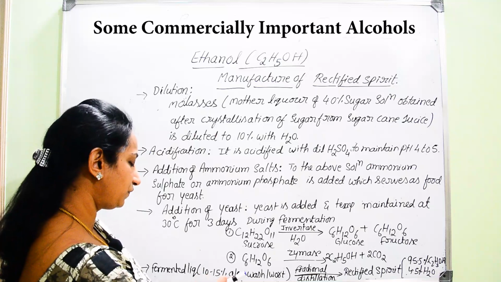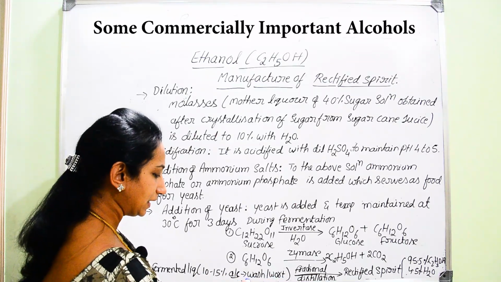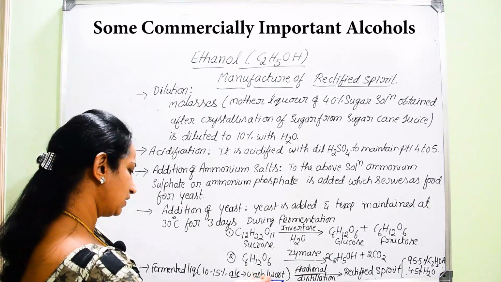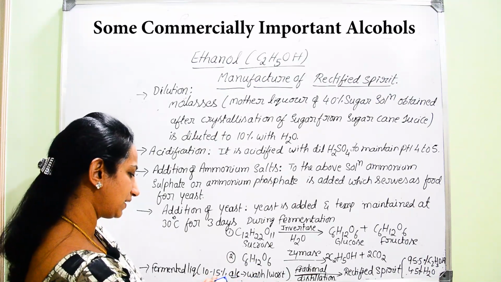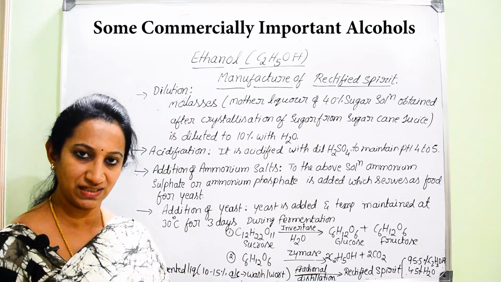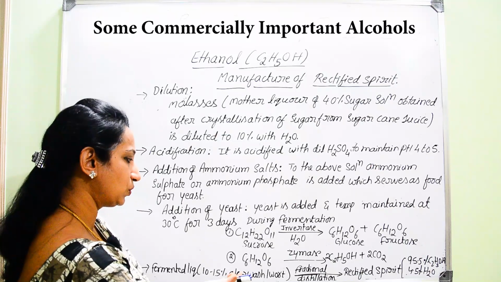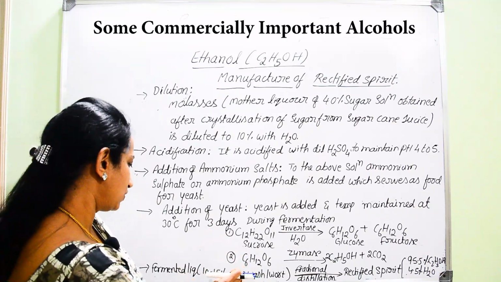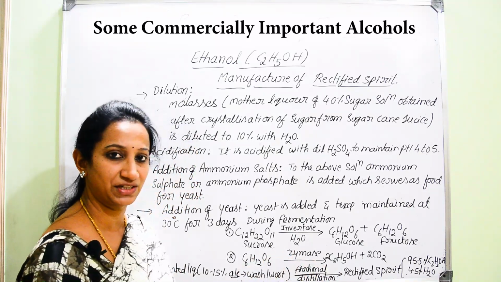So that 10 to 15% of ethanol is particularly named as wash. What is wash? Wash is that liquid which contains ethanol. What is the percentage of ethanol? 10 to 15%. So wash is nothing but a liquid which contains 10 to 15% of C2H5OH.